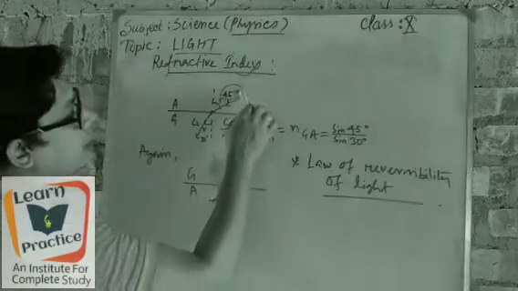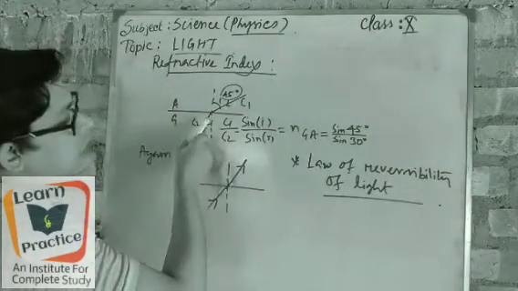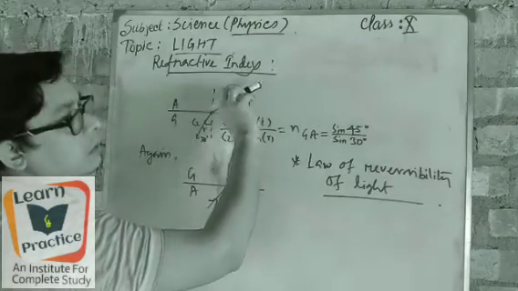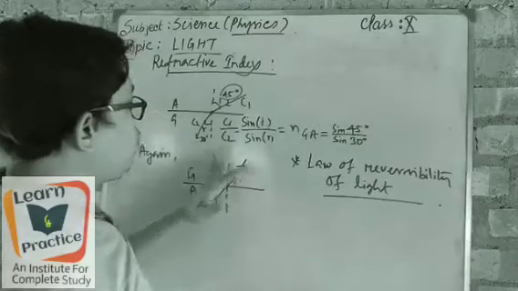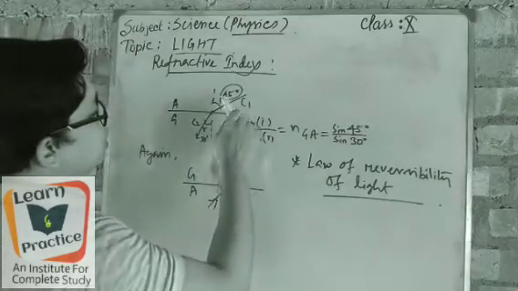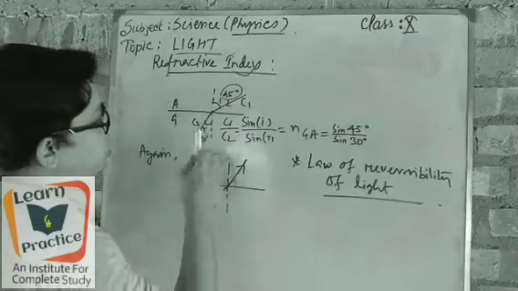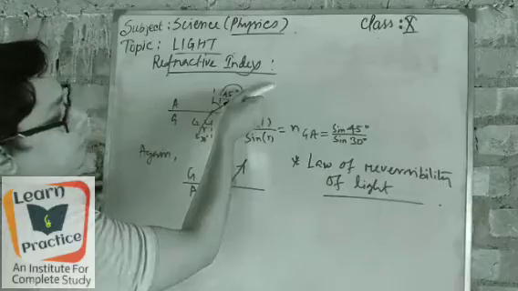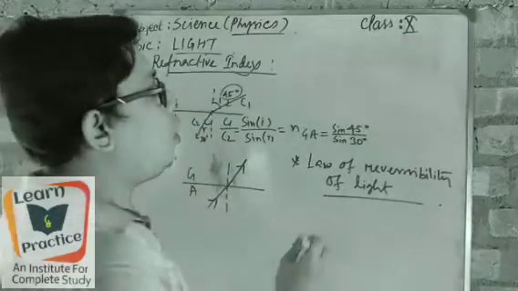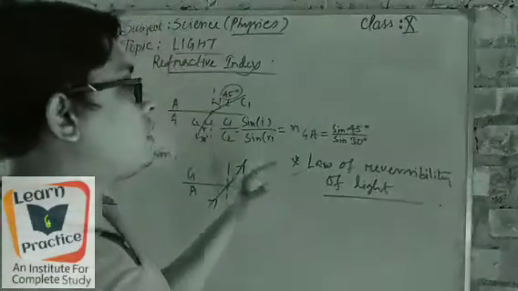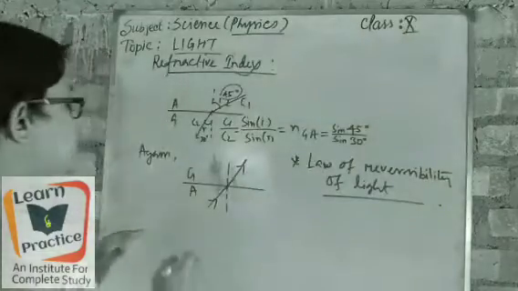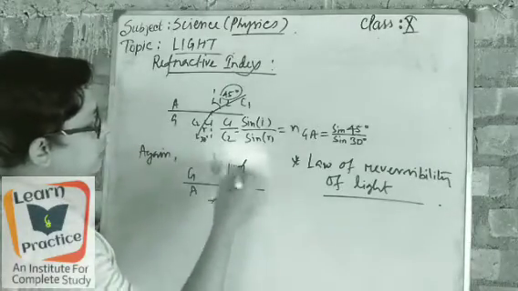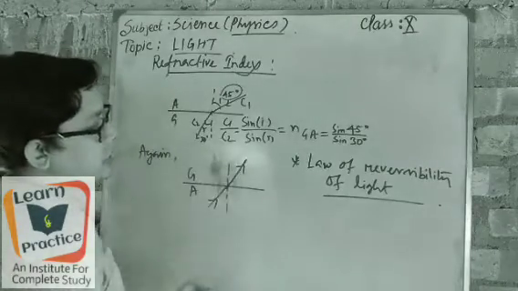It means at whichever angle the light is coming from this side to that side, in the same way light can pass from one medium to another using the same angles. Angles will not be changed. If it is 45 degree and 30 degree here, then when it comes back, from glass to air, it will also take 30 degree and 45 degree. Got it? So this is called the law of reversibility of light. So suppose the light is reversing, I have just taken it from here also in the opposite side.